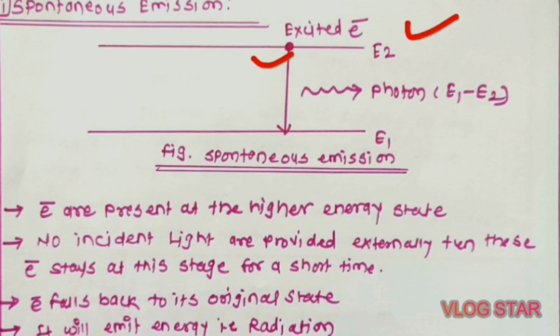Then after that the electron falls back to its original state. The electrons can stay in the excited state for some time, and after that they try to reach the original state, and lastly it will emit energy, that is radiation. Whenever these electrons try to reach the ground level state, the photon energy or the radiation takes place. Okay,